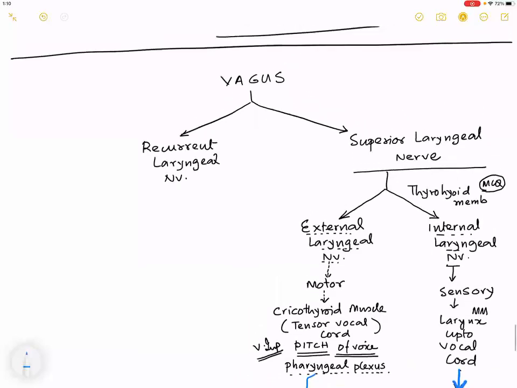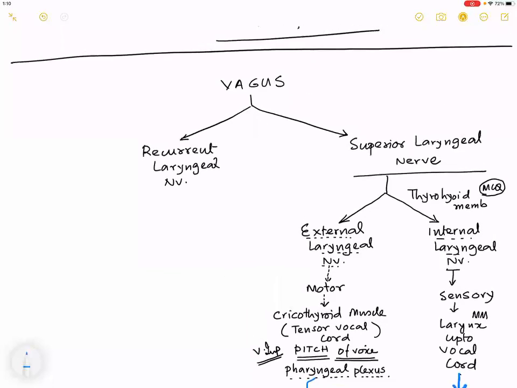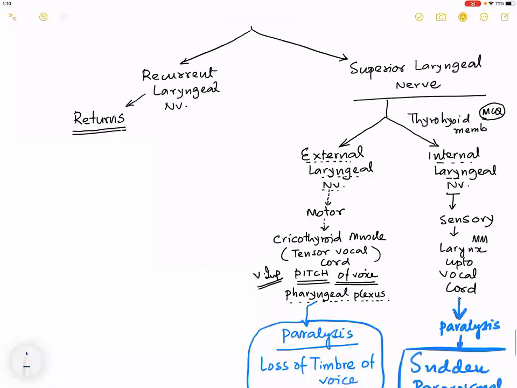Now let us talk about the recurrent laryngeal nerve. The word recurrent, by this time you know, means it returns. The recurrent laryngeal nerve is a returning nerve. And remember that the recurrent laryngeal nerve returns by hooking two structures.